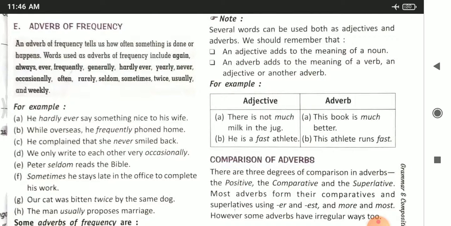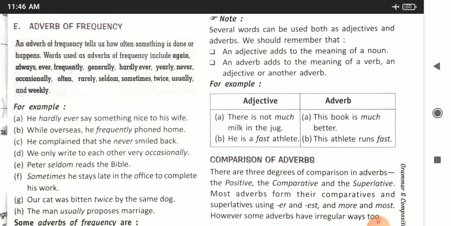Number B, while overseas, he frequently phoned home. So how frequently, how often was he making phone calls home? Frequently. So here the word frequently is an adverb of frequency. Example number C, he complained that she never smiled back. So here the word never answers the question how often.